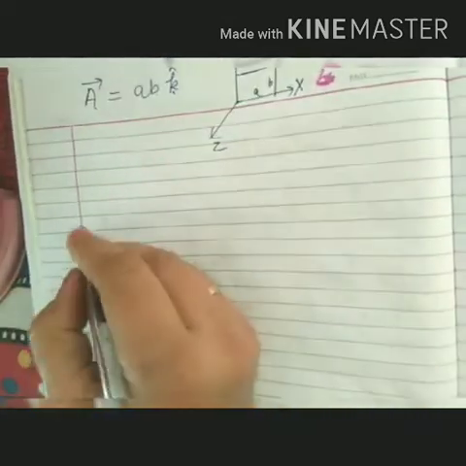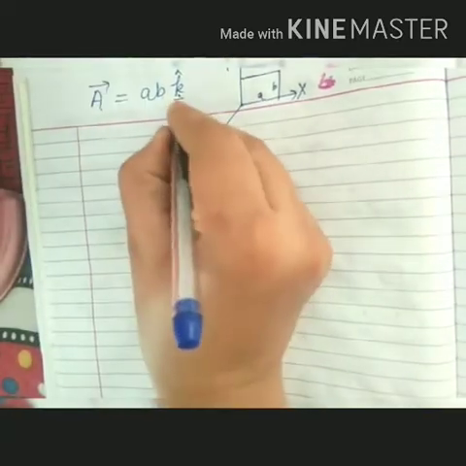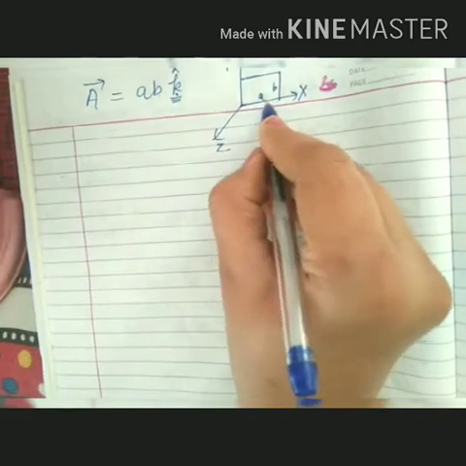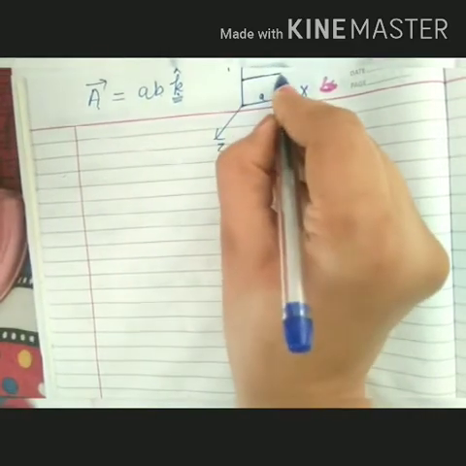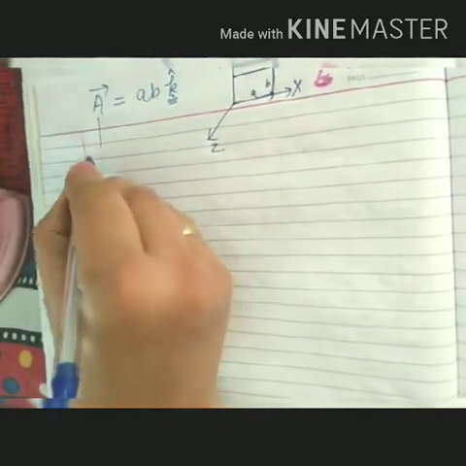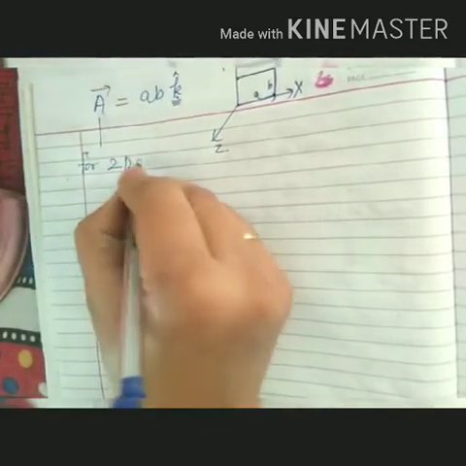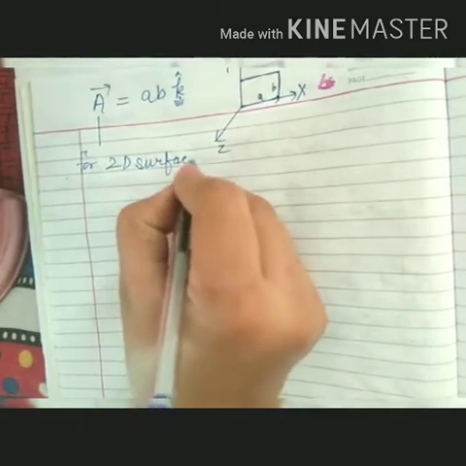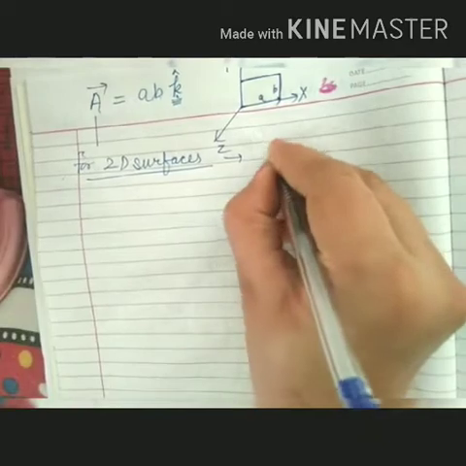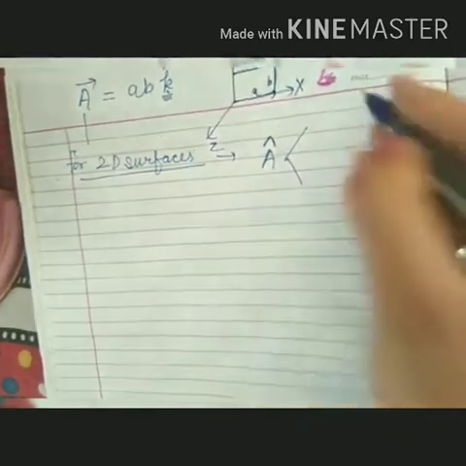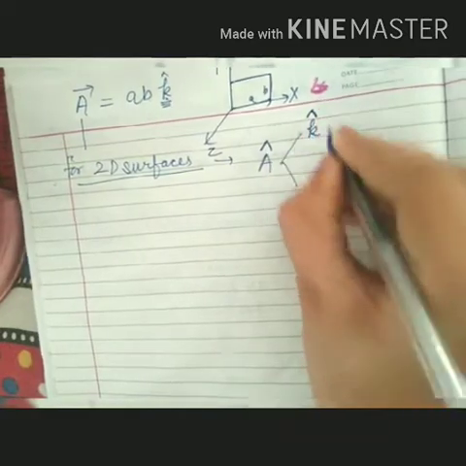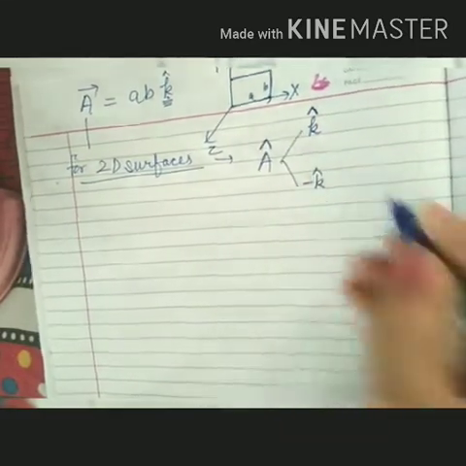What conclusion have you reached up to now? The direction of this vector will be perpendicular to both length as well as breadth. But actually, for any two-dimensional surface or plane, the area vector can have either of two directions. For the present case, it may be k cap or minus k cap.